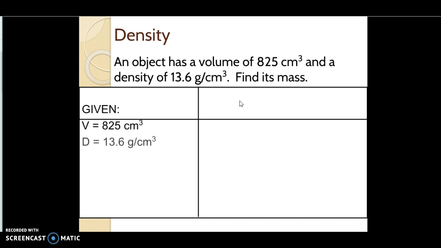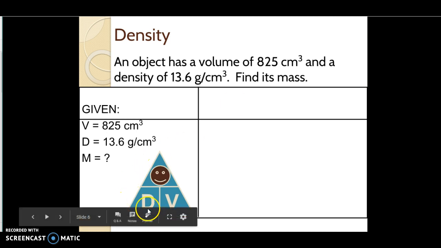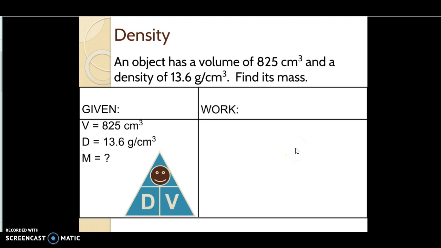So what do we know? We know the volume, and we know the density. We're looking for the mass, which means if we use our little triangle here and we block out mass, we're going to multiply density times volume. Mass equals density times volume, we got that. So we multiply 13.6 grams per centimeter cubed times 825 centimeters cubed. Now remember about our units canceling out: we're going to have grams times centimeters cubed divided by centimeters cubed, so we can eliminate those. So we end up with 11,220 grams.